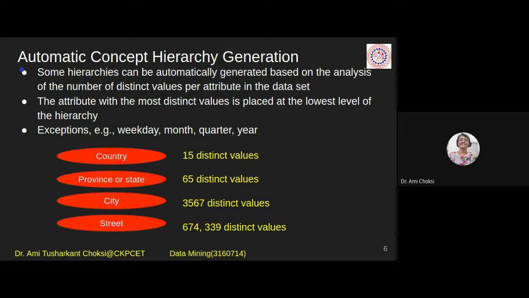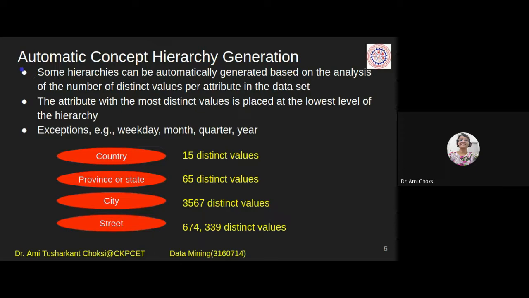Got it? According to our concept, as we know, human beings will be able to say, yes, year is the higher, but quarter is then after the month, and then after the weekdays. That is known to us. But we humans, what we want is to make the machine intelligent, right? We want that automatically it should give us the answer. Automatically it should generate the concepts for us.